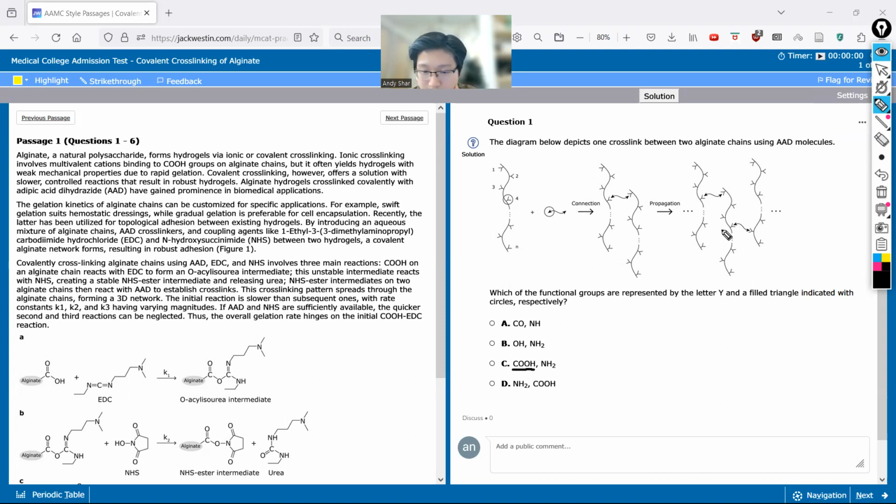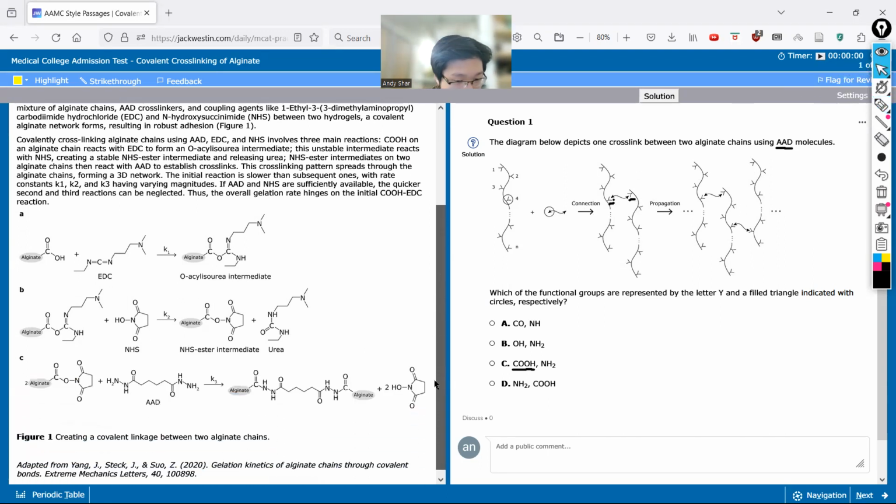But let's move on to the filled triangle. This is what's connecting the COOHs together, so this triangle connects to the COOH of alginate and the COOH of another alginate. So we're looking at which connector molecule, AAD. We need to figure out the structure of AAD.